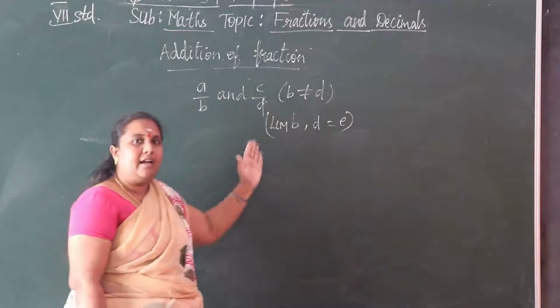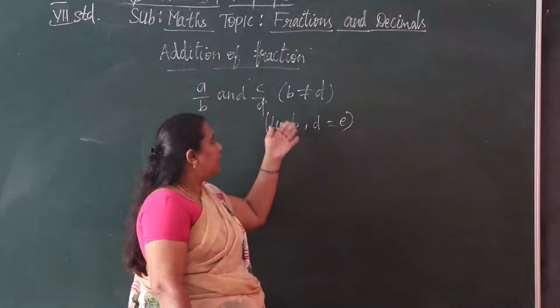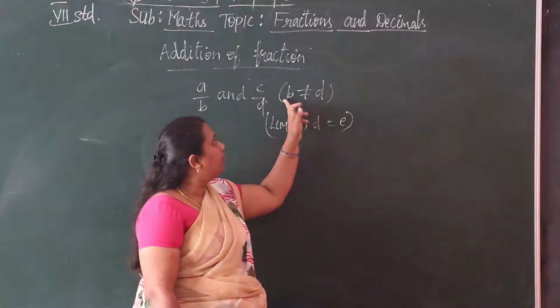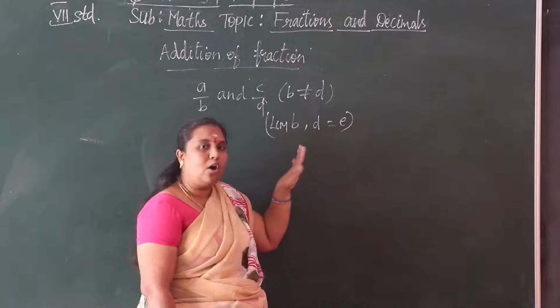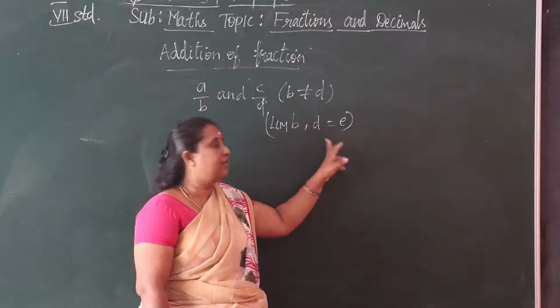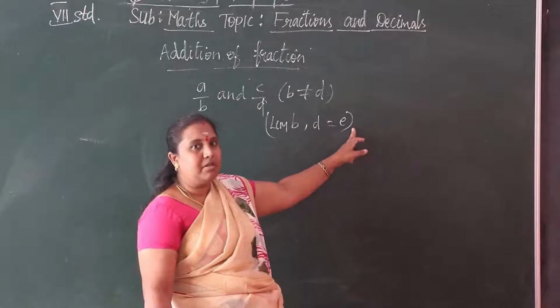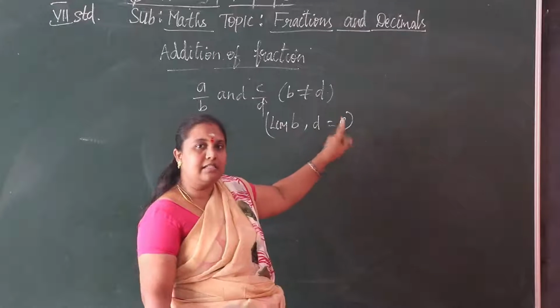So we have another number as the denominator, which is not b and not d. These two are not equal, so we take the LCM of these two numbers, and we have a new number, that is e.